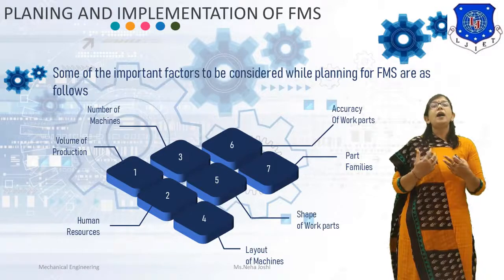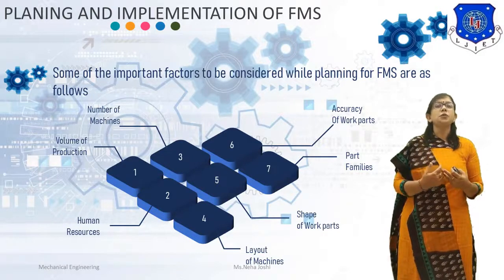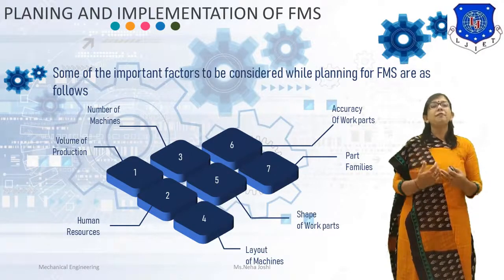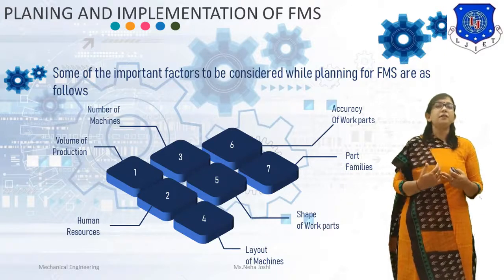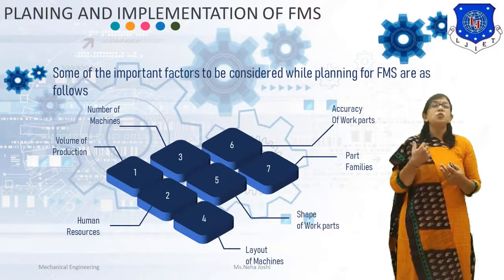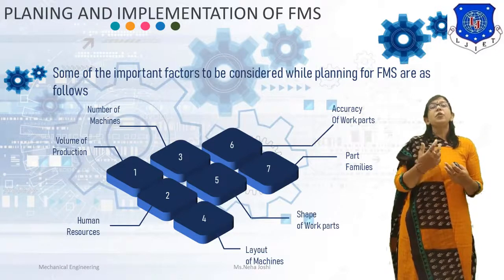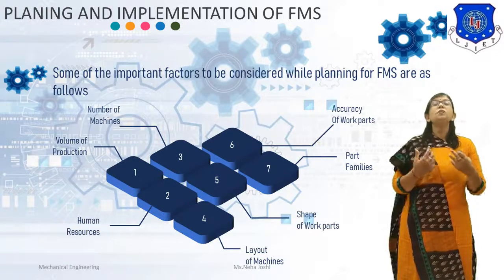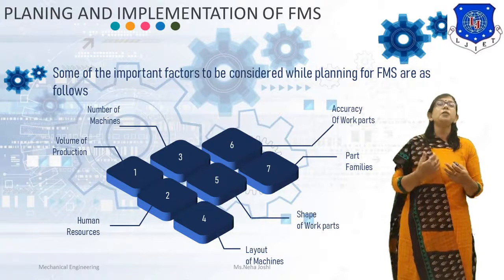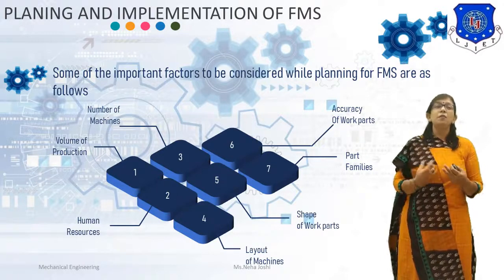If the parts are circular, turning centers are used in FMS. If the work parts are flat, then milling centers are preferred in the flexible manufacturing system. So it's the most important factor. Next factor is accuracy of work parts. The selection of machines in FMS depends upon the required accuracy of the work part.